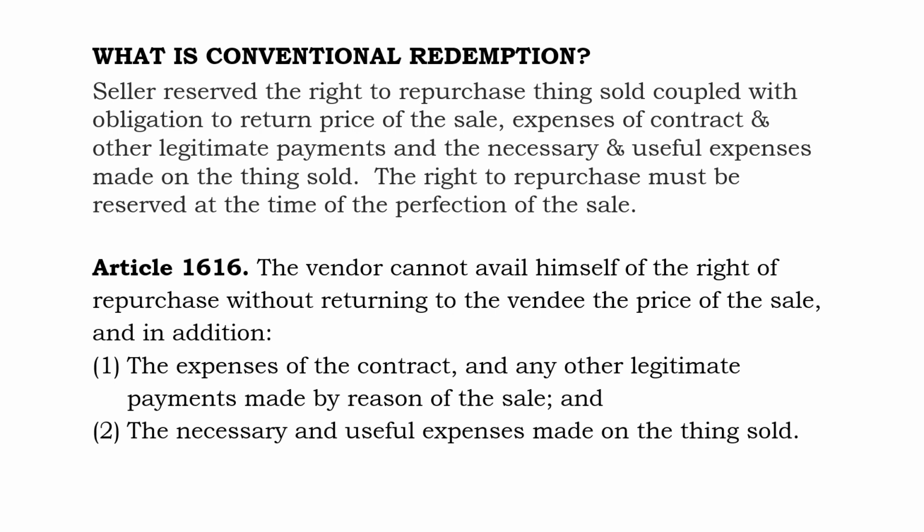Ito yon nasa 1616. Number 1, the purchase price itself. Sa example natin, 1 million ang bilihan nila noong year 2000. So, 1 million dapat ibalik niya. Pero hindi lang yun ang dapat niya ibalik. Number 1 sa 1616 is the expenses of the contract and any other legitimate payments made by reason of the sale. So, for example, they engage the services of a lawyer to draft the contract, for notarization, etc. Pagdating sa registry of deeds, maraming binayaran para malipat ang titulo sa pangalan ni Pedro. All these expenses must be included in the price that he will have to pay to Pedro.